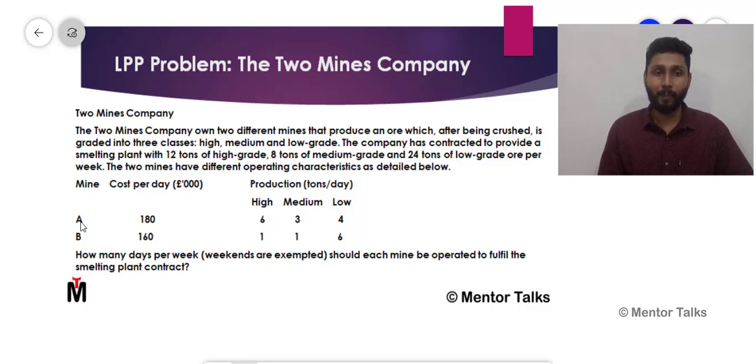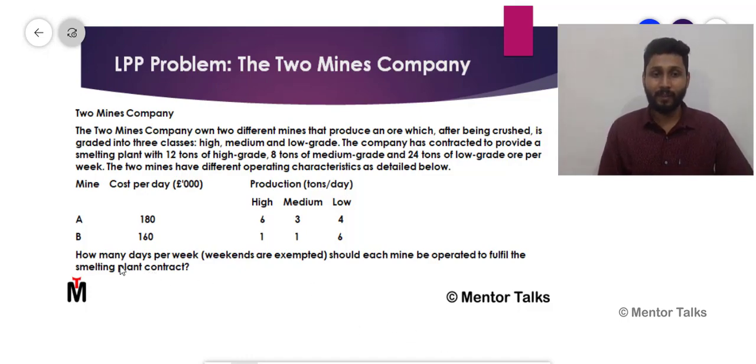That means if mine A operates for 1 day, the cost involved is 180 pounds. So you need to understand that the cost increases as the number of days increases. That is, the number of days is a parameter which influences the cost function. So definitely I should represent the number of days as my variable, because the variable influencing the cost function is the number of days for which your mines are operating.